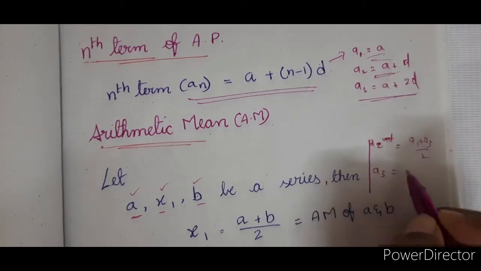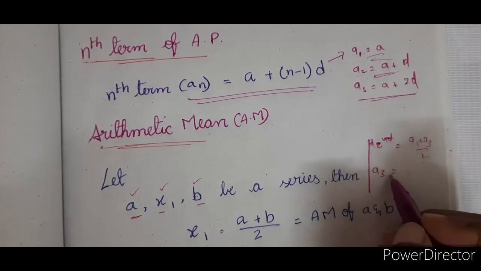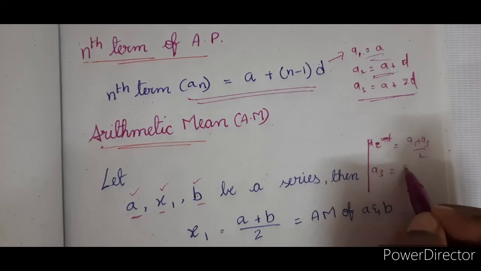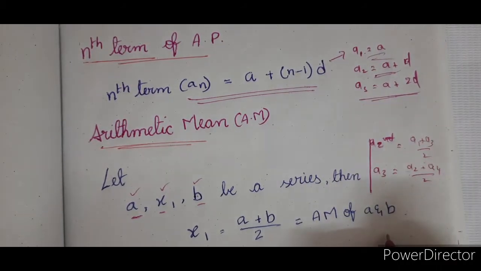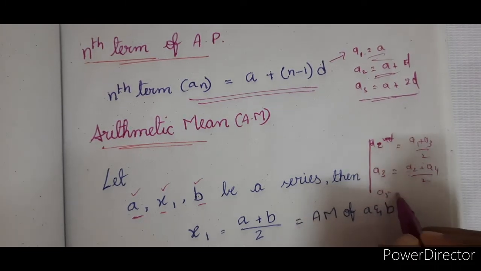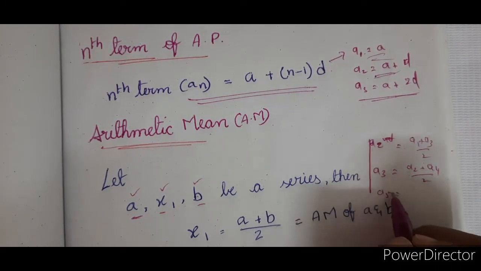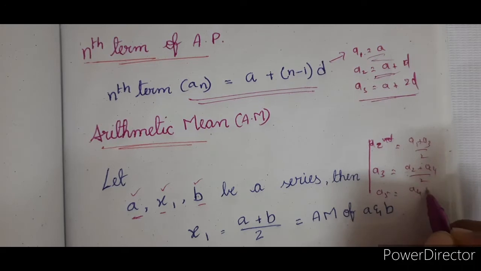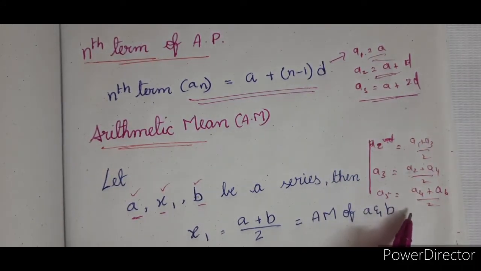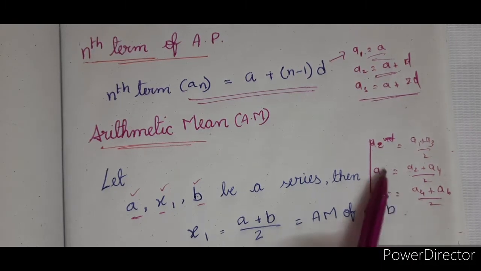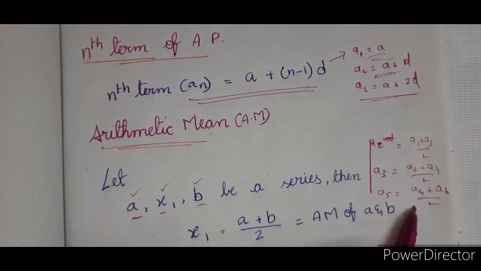Similarly, A3 is equal to (A2 plus A4) by 2. If I take A5, on either side what do you have? A4 and A6, is it not? So A5 is (A4 plus A6) by 2. This is how you can find even the terms which are missing in between the series, if a problem asks you to fill in the gap between the terms.